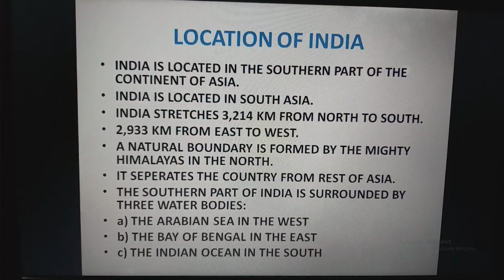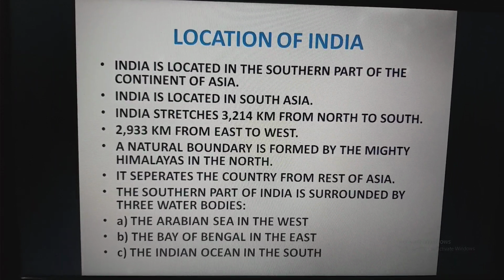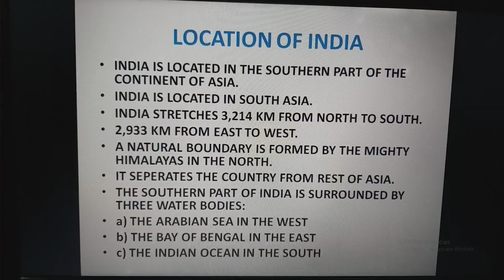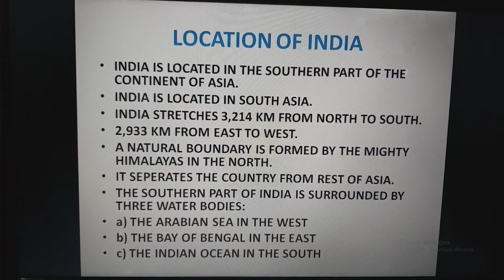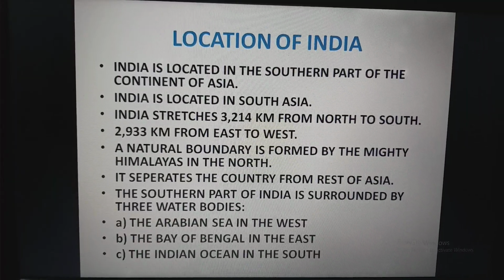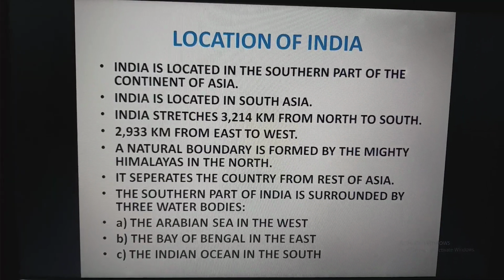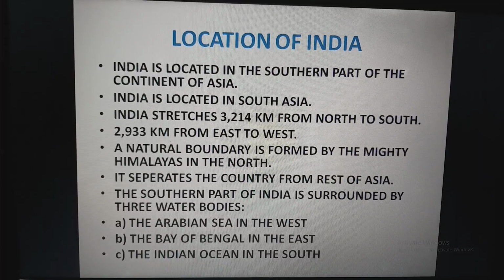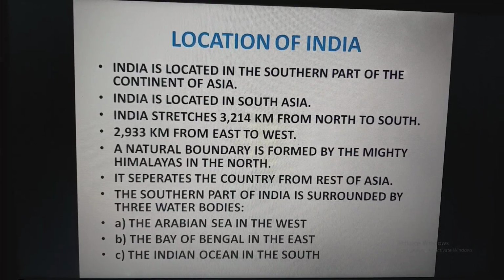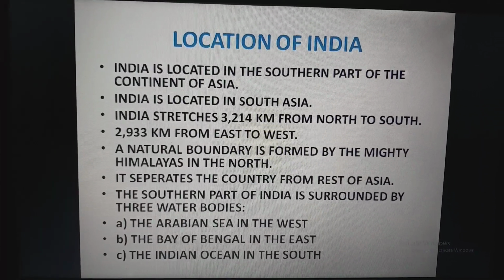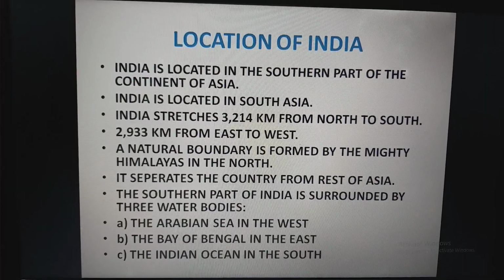Now we will again discuss the location of India. India is located in the southern part of the continent of Asia. India is located in South Asia. India stretches 3214 kilometers from north to south and 2933 kilometers from east to west.